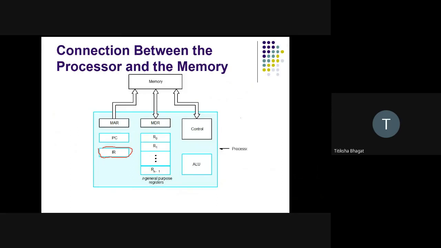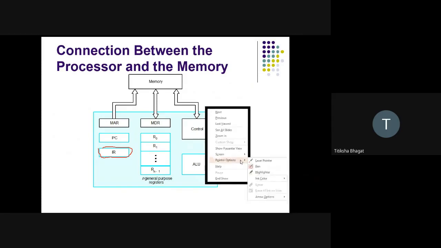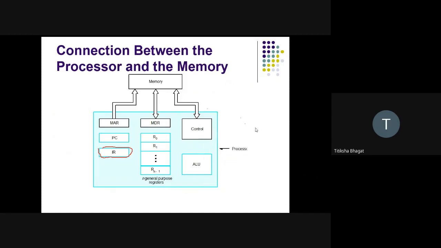Let's start with the very first, that is program counter. The job of program counter. Program counter is a special register whose job is to always hold the address of the next instruction. So program counter will always hold the next instruction address.